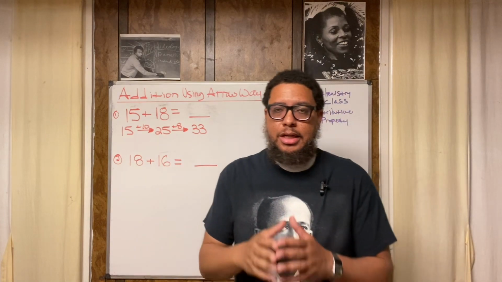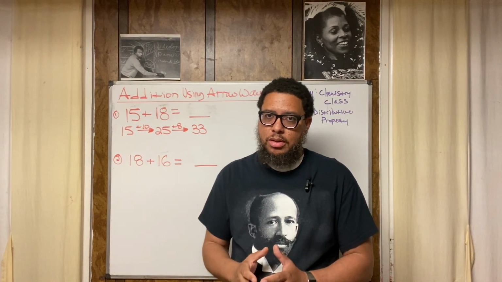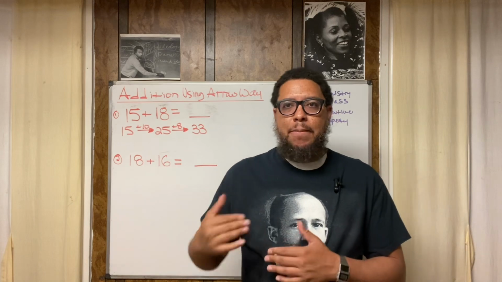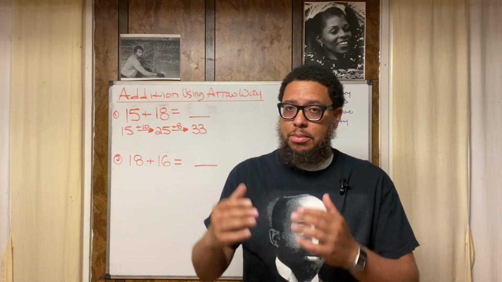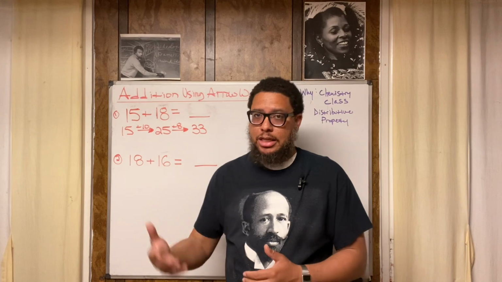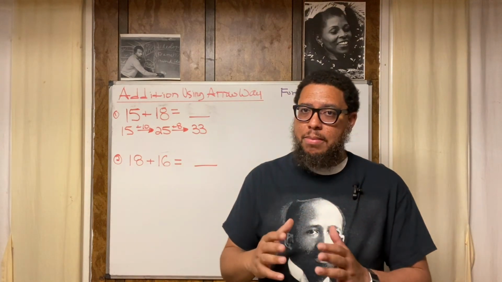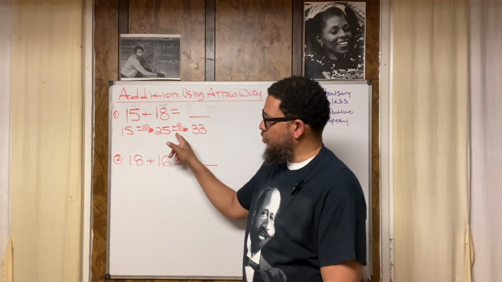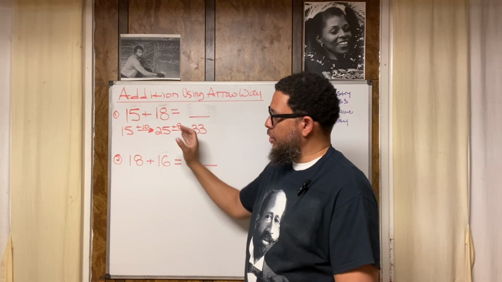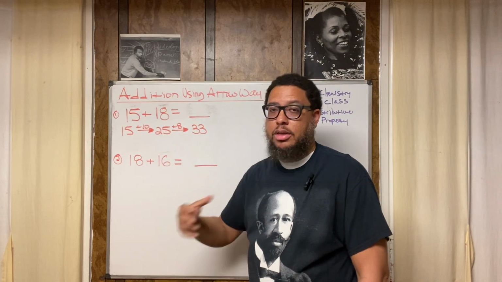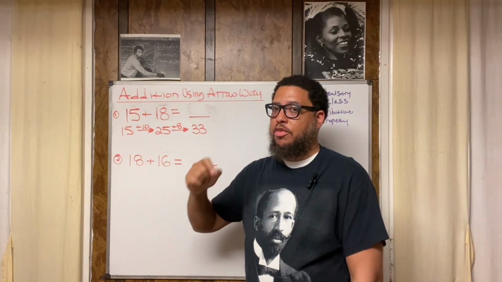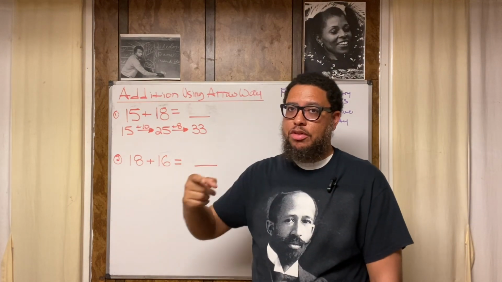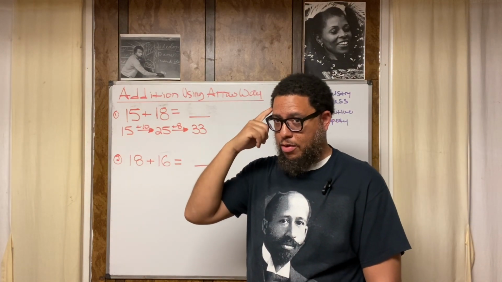How does that help me? Because now I've got a number that ends in 0. And when we have numbers that end in 0, it makes the addition easier to do. Just like when you get to multiplication, numbers that end in 0 make the multiplication easier to do. All right, so keep that in mind. If I break this 8 down into 5 plus 3, I can take 5 and put it with the 25 and make 30. Just like 5 plus 5 is 10, again, critical thinking. If I know that 5 plus 5 is 10, because I have my addition facts memorized from memory,